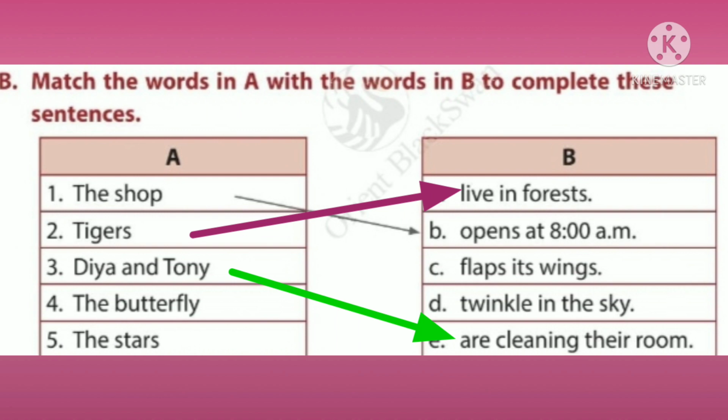The butterfly flaps its wings. Flaps is the verb and it is singular. Fifth one, the stars. Yes, twinkle in the sky. The stars, plural subject. Twinkle, plural verb. The stars twinkle in the sky.